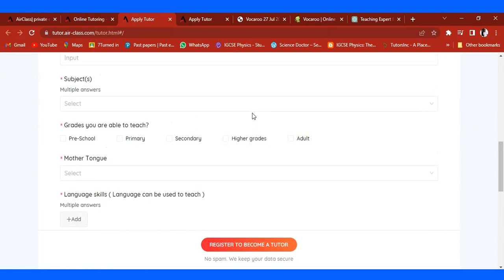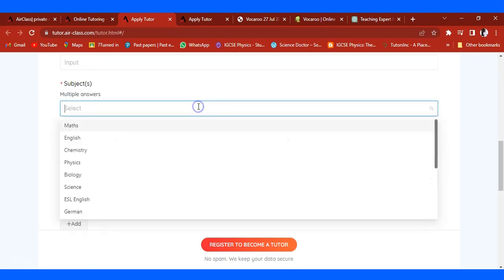And you realize we have another section down here, the subject that you're going to teach. If you're good in maths, you can enter that. If you are good in English, you can enter that. If you are good in chemistry, you can put that in. You can key in physics if you are good in it.